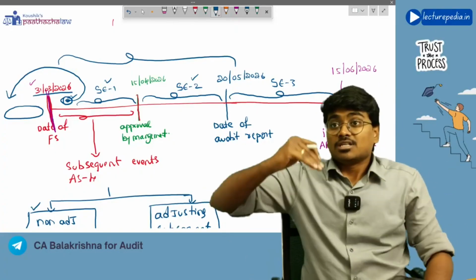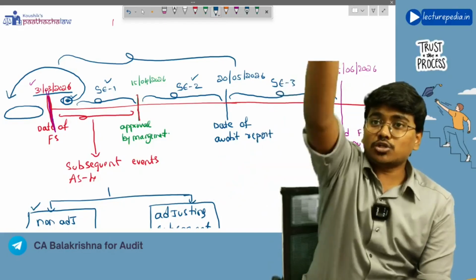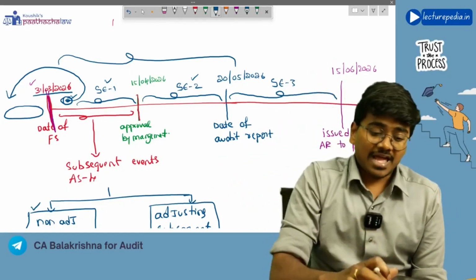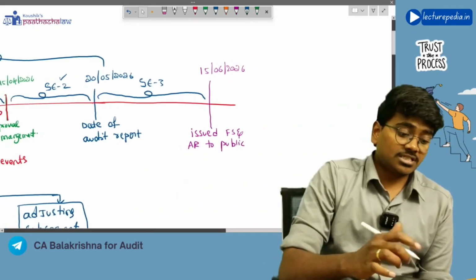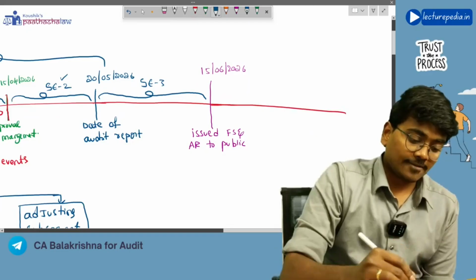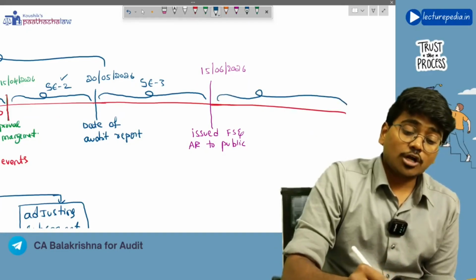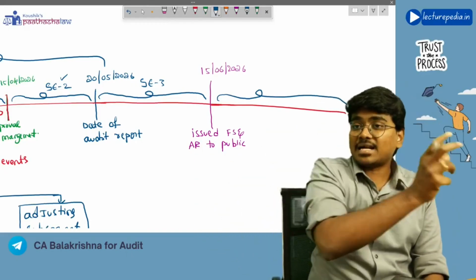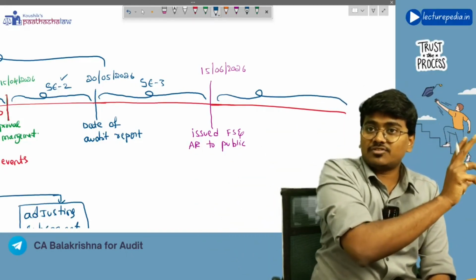Next, the financial statements are issued to the public. The auditor came to know about a particular fact after the financial statements are issued to the public. This will also be treated as a subsequent event, provided it will impact the 31st March 2026 financial statements.